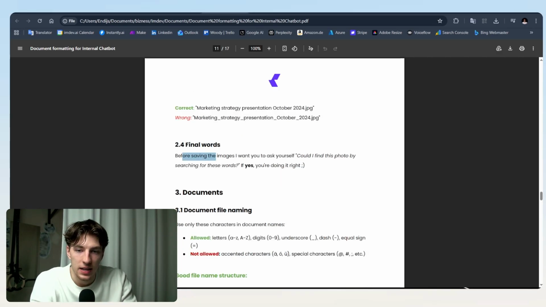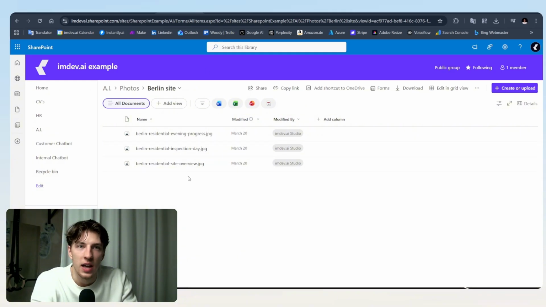And then of course, as the last thing when you're saving the photo, you should ask yourself, could I find this photo by searching for these words? If the answer is yes, then you're probably doing it right.